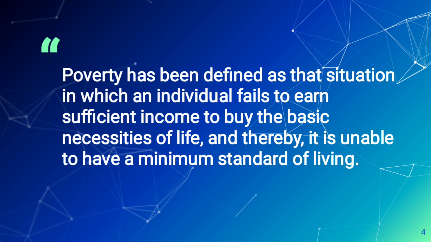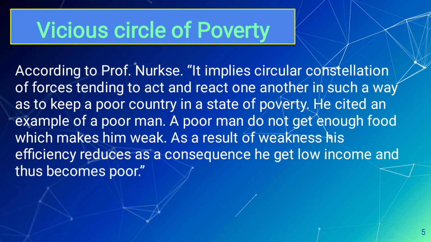And in the next slide I will discuss the vicious circle of poverty according to Professor Knox. He said that it implies a circular constellation of forces tending to act and react to one another in such a way as to keep a poor country in a state of poverty. That means surroundings which work to keep a poor country in a poor situation, like a trap.